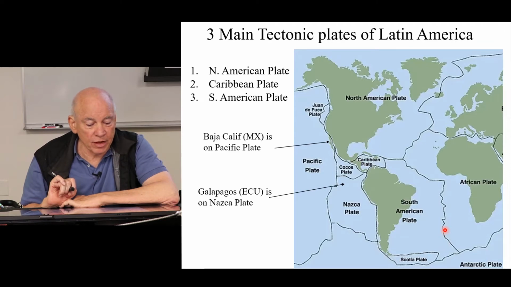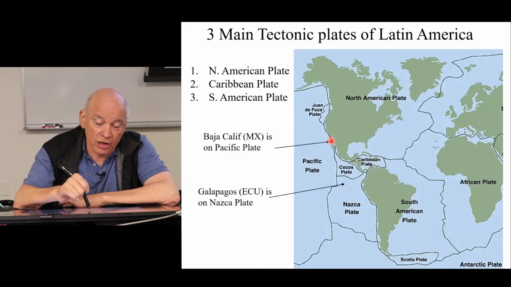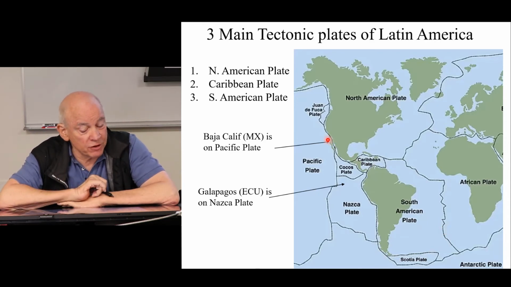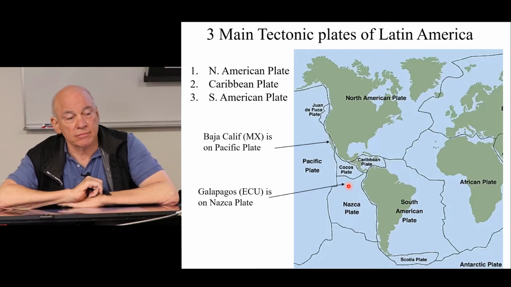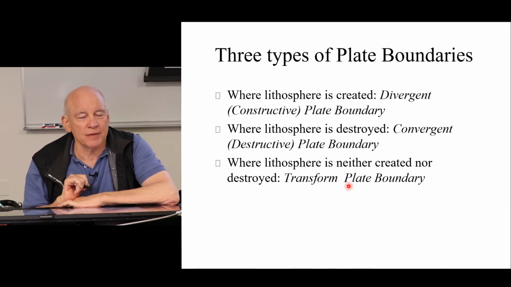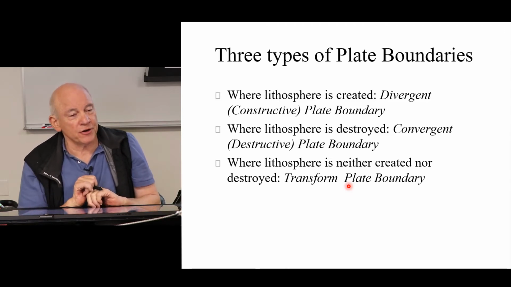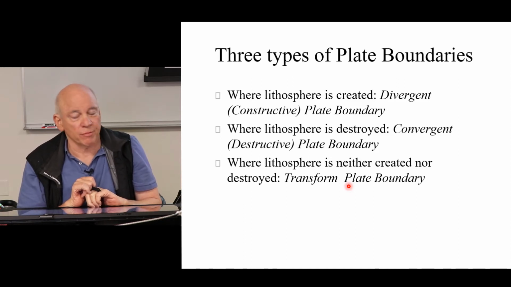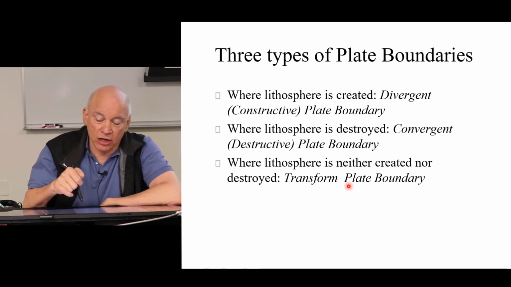and a little bit of Latin America is on a couple other plates. So Baja California is part of Latin America, and it's on the Pacific plate. And the Galapagos is on the Nazca plate. As we said, there are three types of plate boundaries. Where lithosphere is created, we call that a divergent or constructive plate boundary, like the mid-ocean ridges. Where lithosphere is destroyed, we call it a convergent plate boundary or a destructive plate boundary. And where lithosphere is neither created nor destroyed, we call a transform plate boundary.